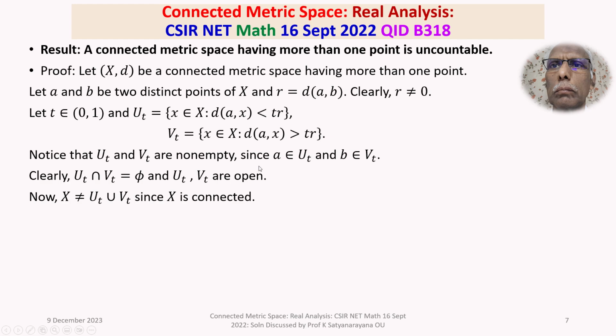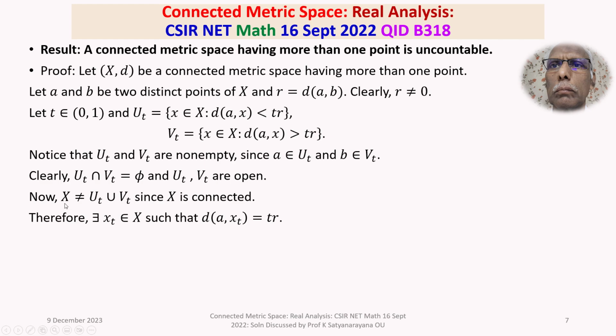Right. So by the UT and VT definitions, there exists an element xt belonging to capital X such that the distance between A and xt is exactly equal to TR. Correct. So this is X not equal to UT union VT.